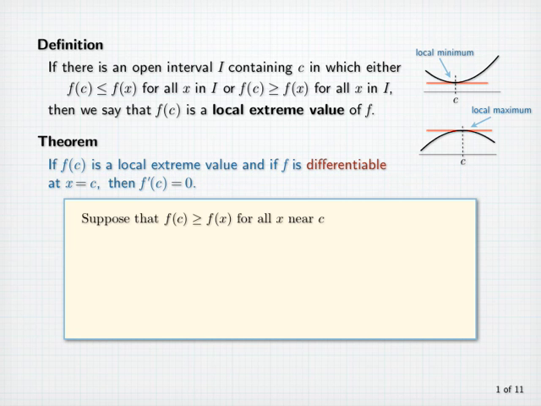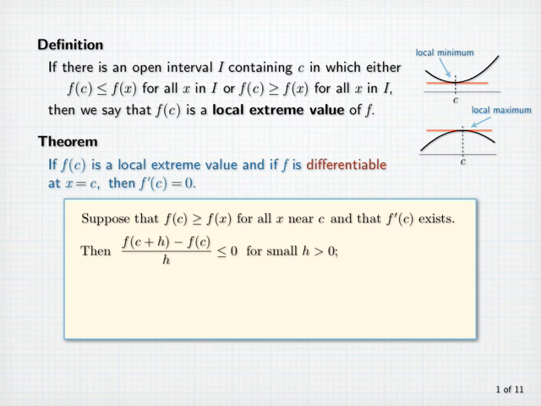Now, to see why this is true, suppose that f of c is a local maximum. That is, suppose that f of c is greater than or equal to f of x for all x near c, and that f prime of c exists. Then, for sufficiently small positive h, f of c will be greater than or equal to f of c plus h, and so the difference quotient f of c plus h minus f of c over h is less than or equal to 0. Now, this inequality remains true in the limit as h goes to 0 from the right. So f prime of c is less than or equal to 0.